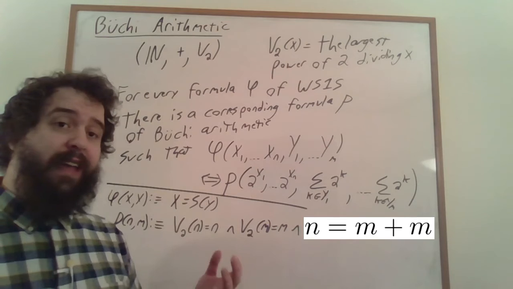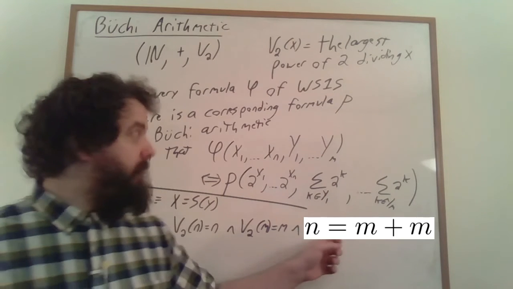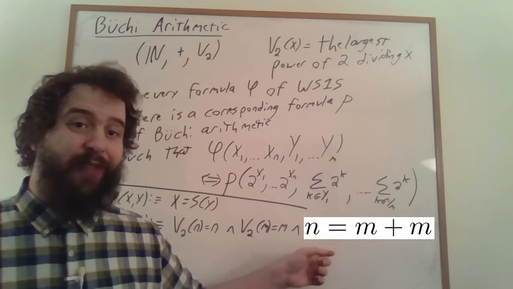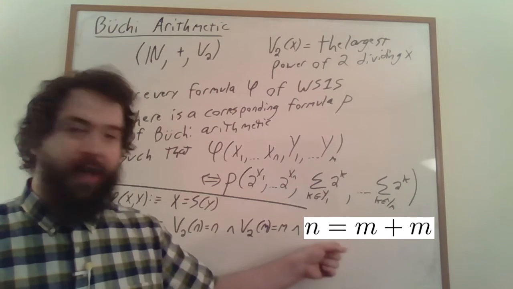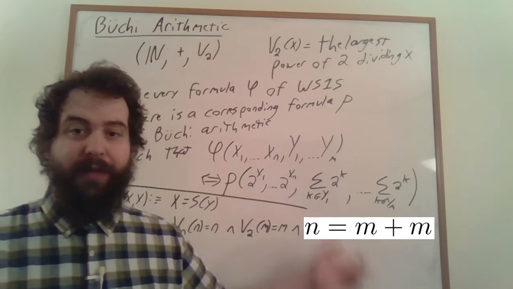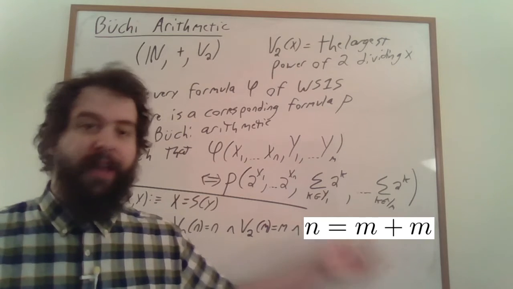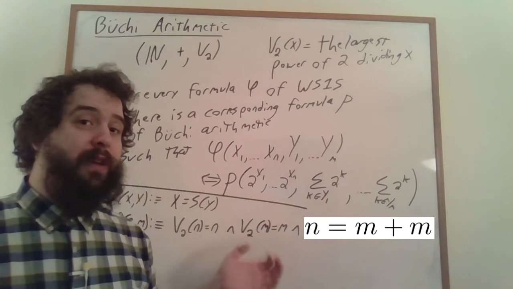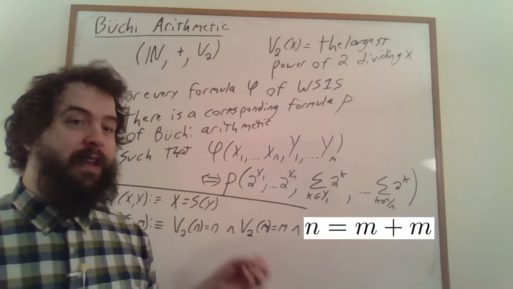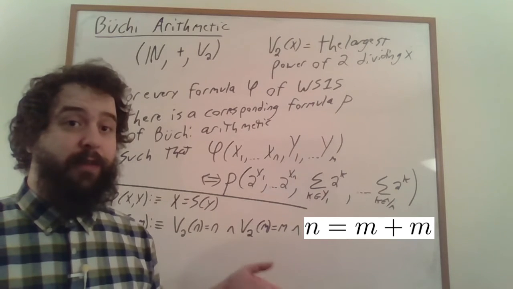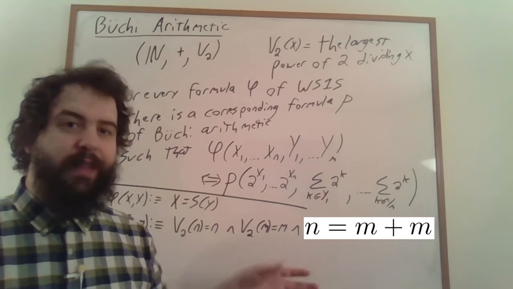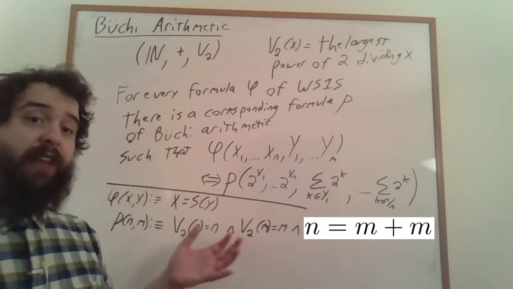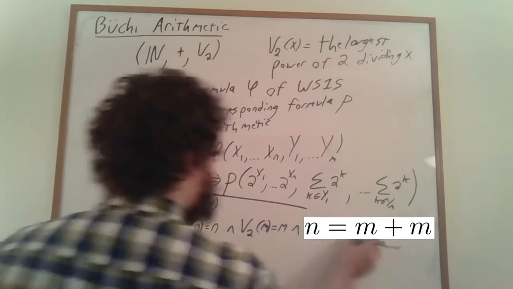It's worth taking a moment to note that Büchi arithmetic can talk about multiplying by specific natural numbers. It can talk about multiplying by 2, it can talk about multiplying by 3, so we have m plus m, that's perfectly fine. Multiplying by 4, whatever. The thing that Büchi arithmetic can't talk about is when we want to multiply two variables together, and that's really where you get into trouble with Gödel's incompleteness theorem. So let's take a look at another base case.